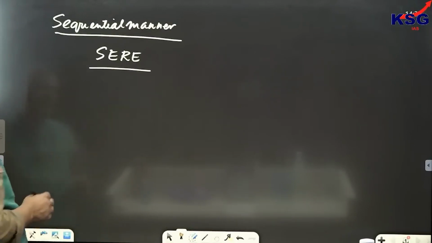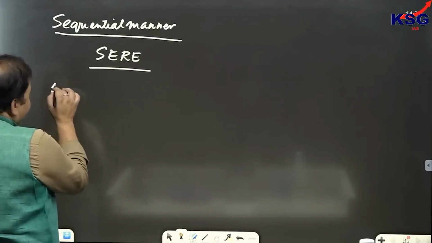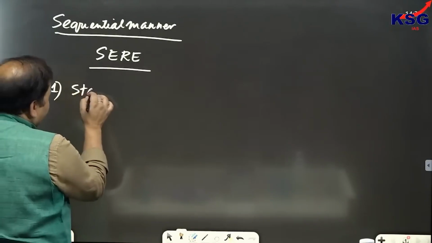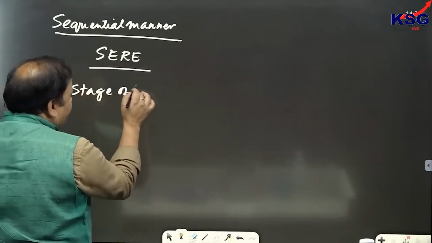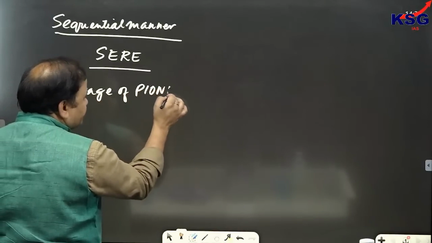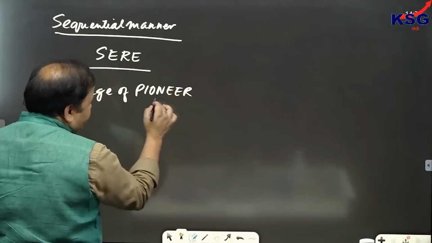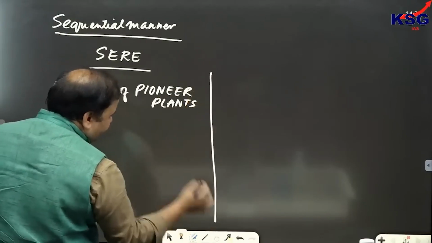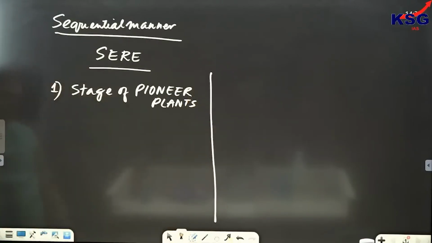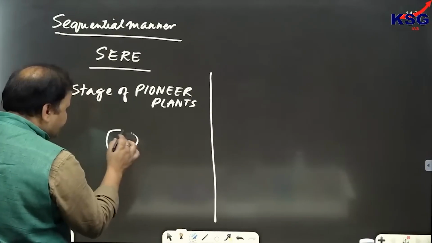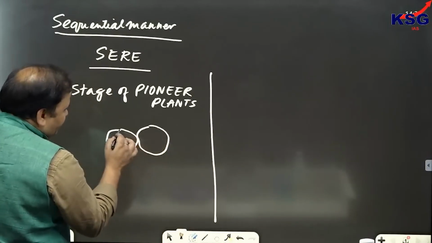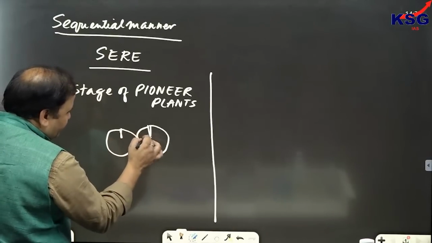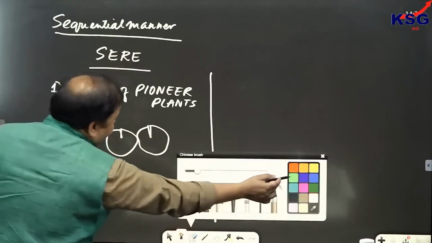And we can see that there are three stages in a sere. The first stage is called the stage of pioneer plants. See, here they have asked you a question in UPSC. Now, here we can see that there are large boulders present, and in the fissures of rocks, small vegetation would be creeping.